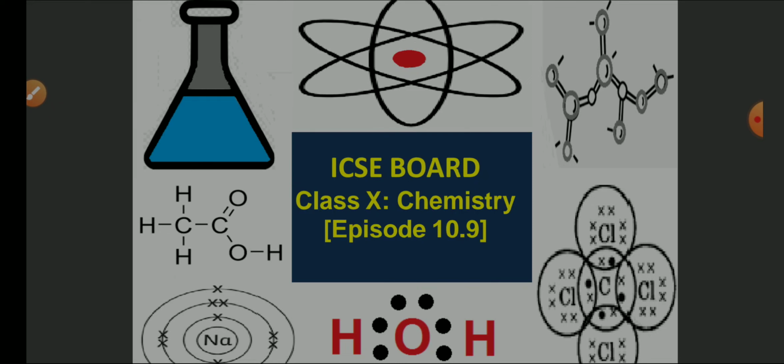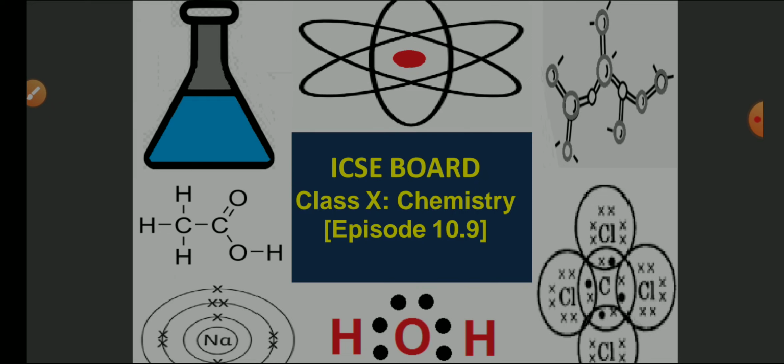In aliphatic we have seen the saturated and unsaturated. In saturated we have seen the preparation of methane and ethane, as well as their physical and chemical properties. In unsaturated we have seen ethene and ethyne, their physical and chemical properties. We have also seen in the previous episode the differences between alkanes, alkenes and alkynes.